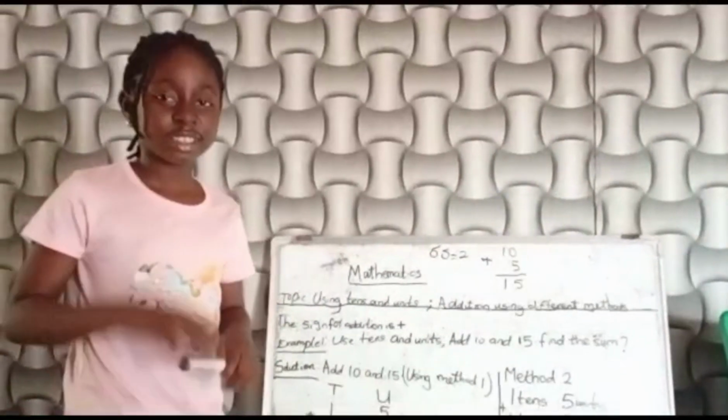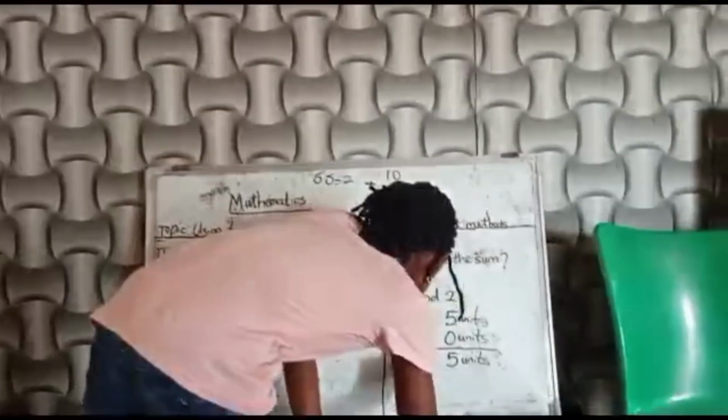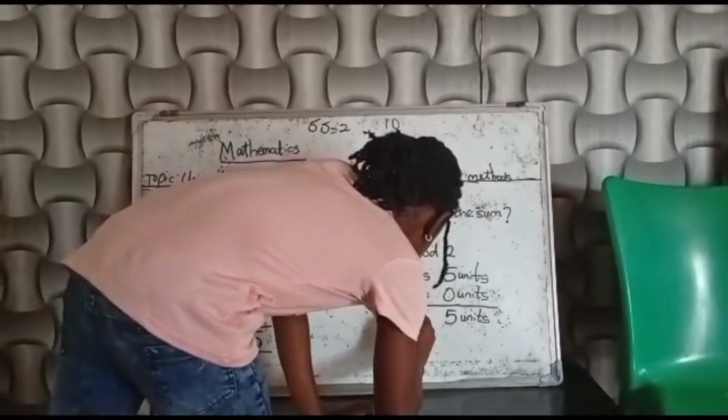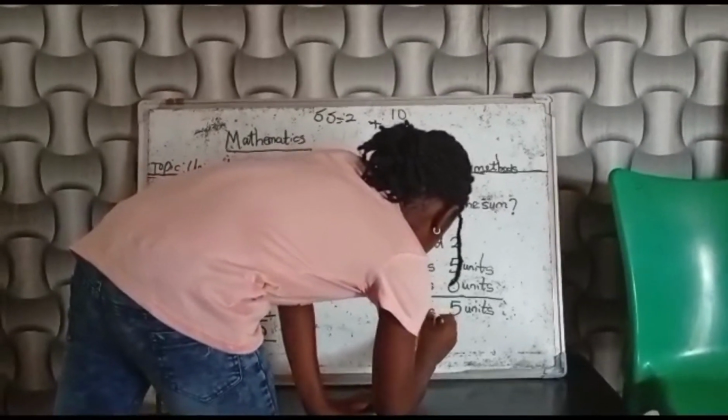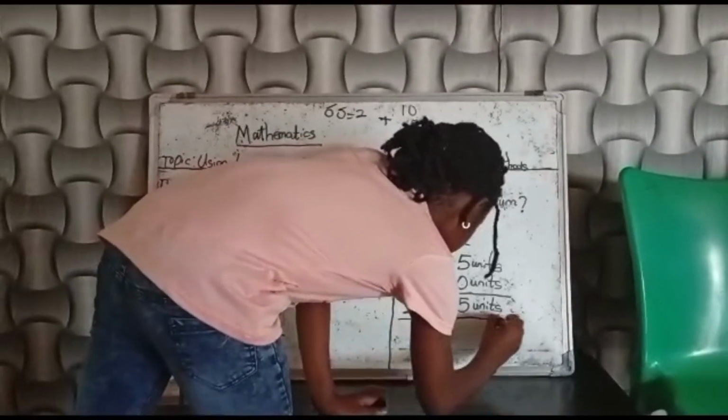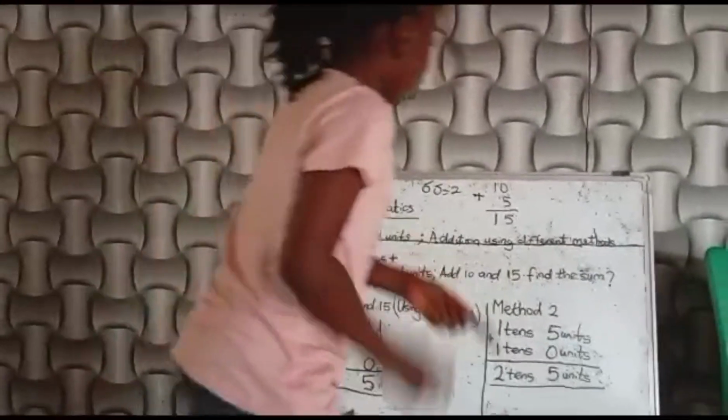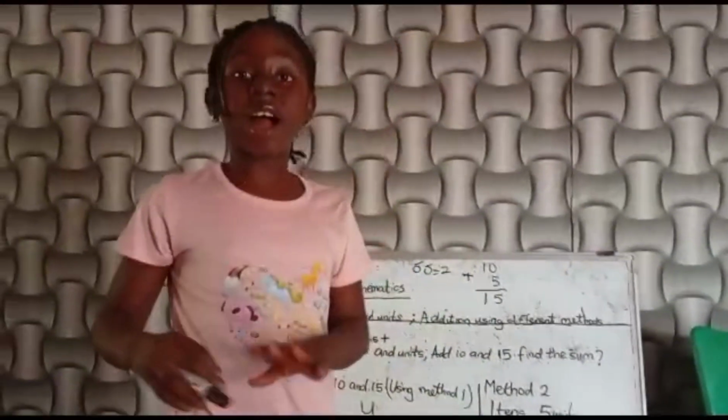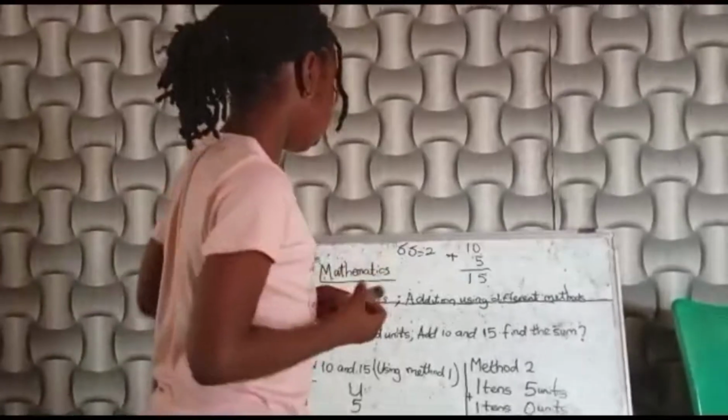Am I correct? Now this is 2 tens, 5 units. This is what we're going to do now.